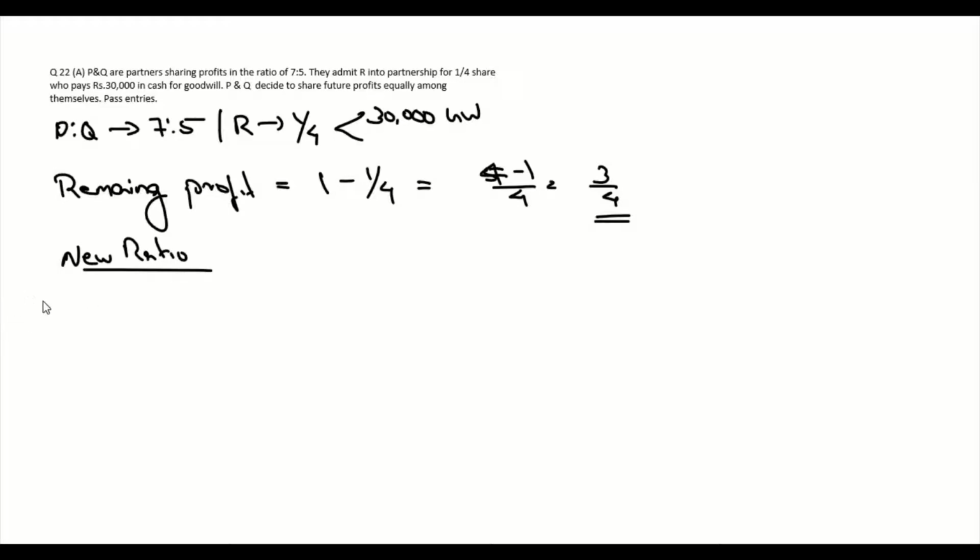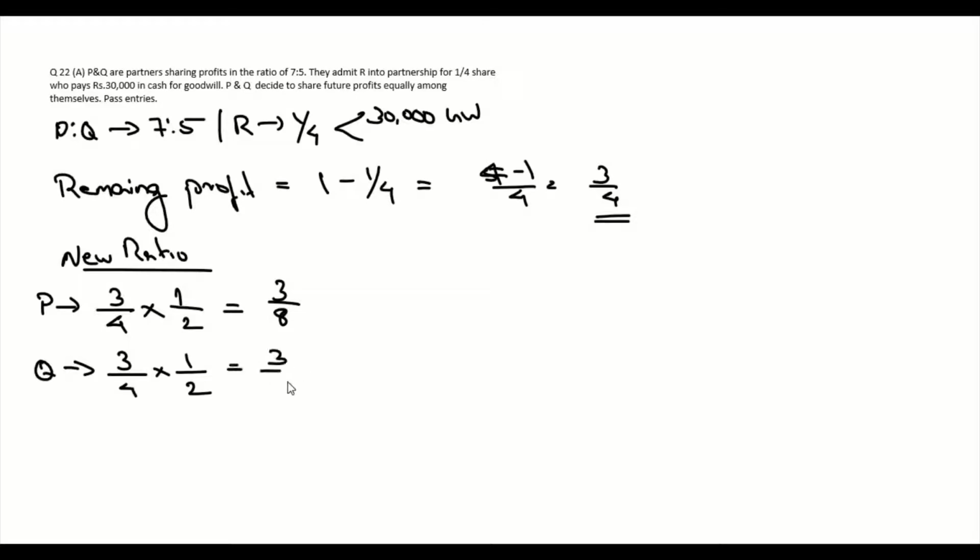So new ratio for P is going to be the remaining share of profit 3/4 into, they said they are going to share the new profits equally. Okay, P and Q decide to share future profits equally. So that means 1:1. So it is 1/2. That is equal to 3/8. Then we have Q. The remaining profit is 3/4 multiplied by 1/2. That is equal to 3/8.